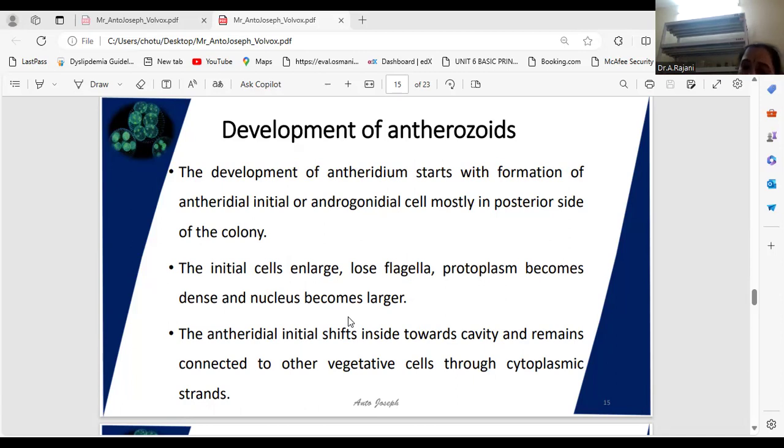512 rod-shaped cells are present. These are all called anthrozoids. These anthrozoids form a plate-like structure. That's why this is called the antheridium plate.